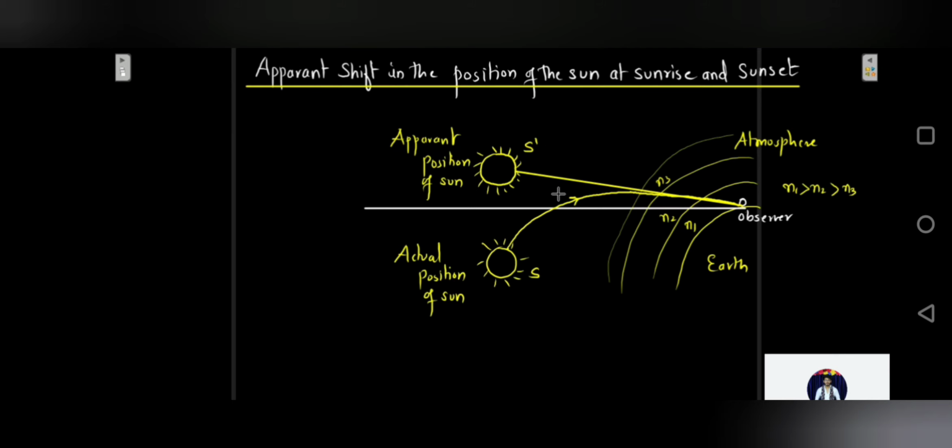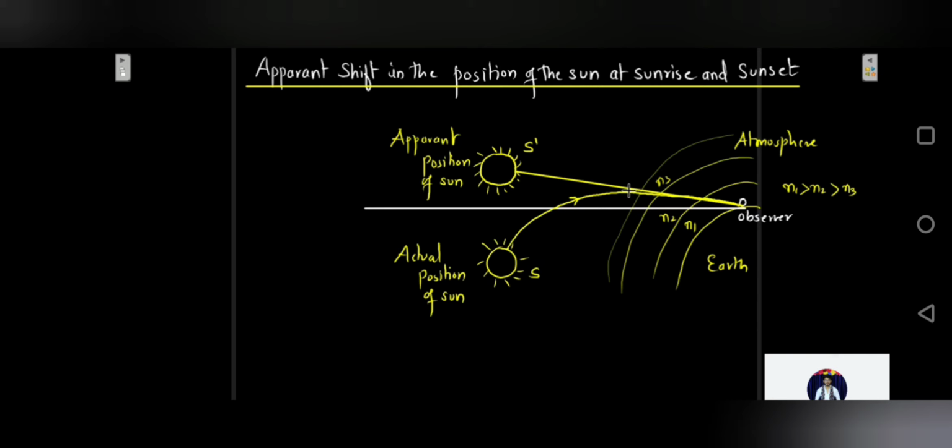Now the light rays starting from the sun, let's say the position is S. The sun is now below the horizon. The rays coming into the atmosphere from this position S continuously travel from rarer to denser, rarer to denser, as they come towards the Earth's surface.